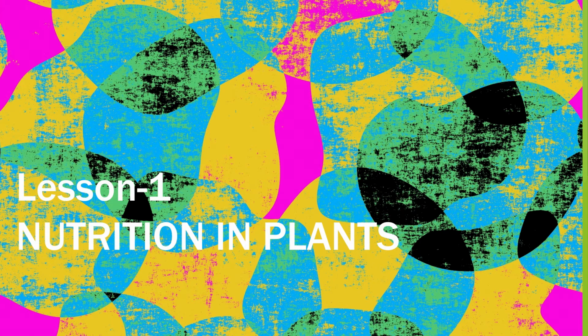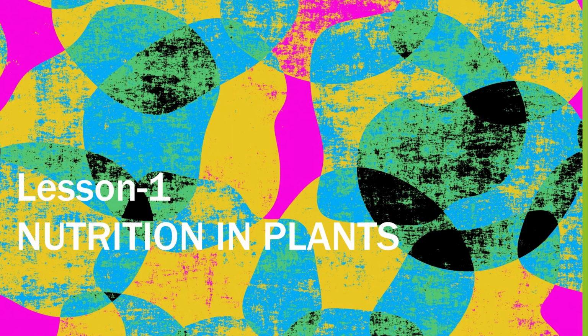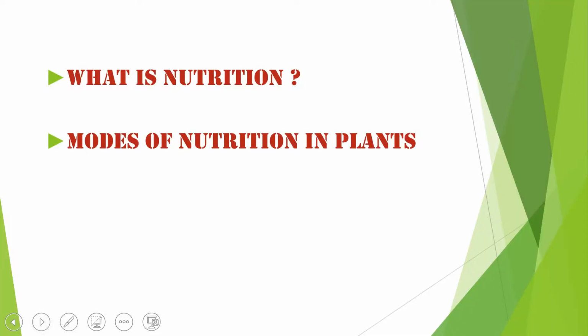Okay students, without wasting much time, we will now begin our first chapter, that is nutrition in plants. As I have already informed you, this is chapter 1, lesson 1. Every chapter in grade 7 is lengthy, but we will not cover everything in the same video. So I have divided this chapter into multiple videos.